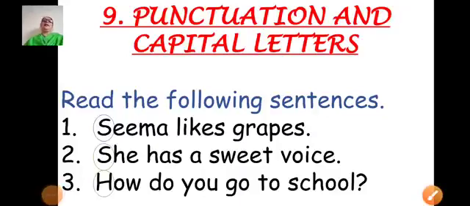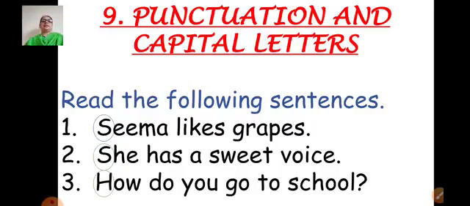Sairam children, today in English period we'll learn grammar, chapter 9, punctuation and capital letters. If you have your grammar textbooks with you, you can just go and get it fast. Keep your pencils and erasers ready with you, and open page number 65 of your textbook. If you don't have your textbook, no problem, you can keep your rough notebook with you.